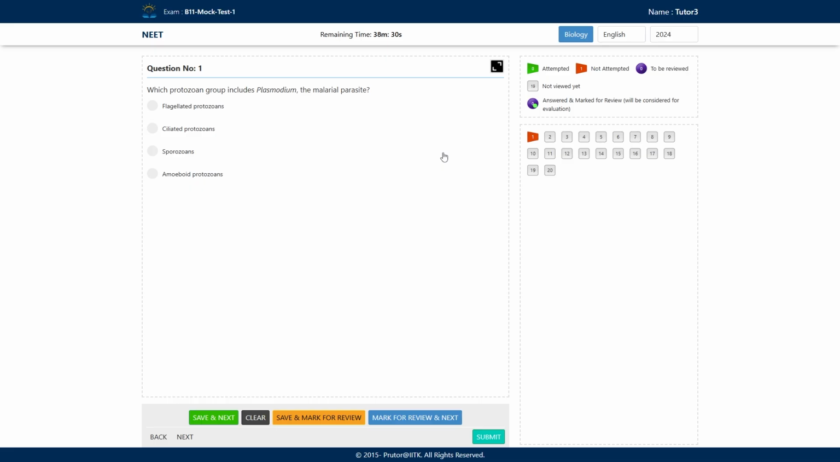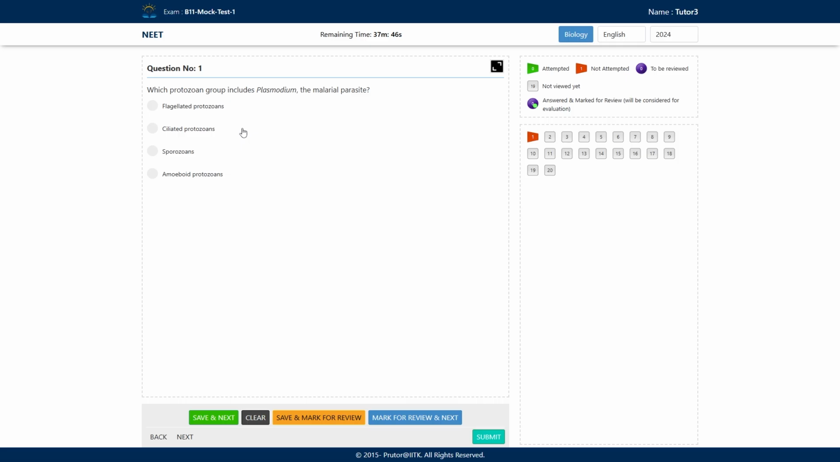So let us start today's session with the first question. Which protozoan group includes Plasmodium, the malarial parasite? So, what is the correct answer? Flagellated protozoans. The Plasmodium is not a flagellated protozoan, first of all, right? Sporozoa, the sporozoa structure, if you remember, Plasmodium is having the sporozoan structure, right? That is not flagellated. So the flagellated protozoan, first option, cannot be correct.